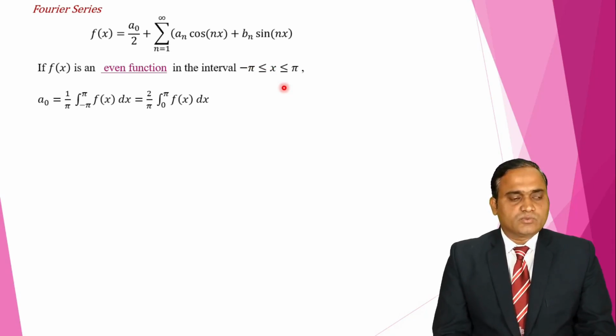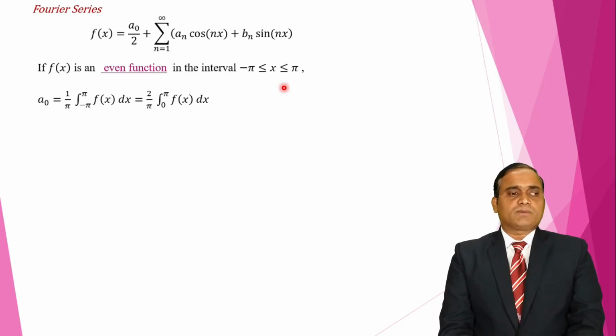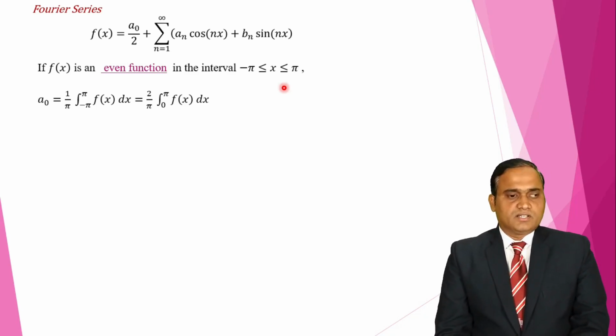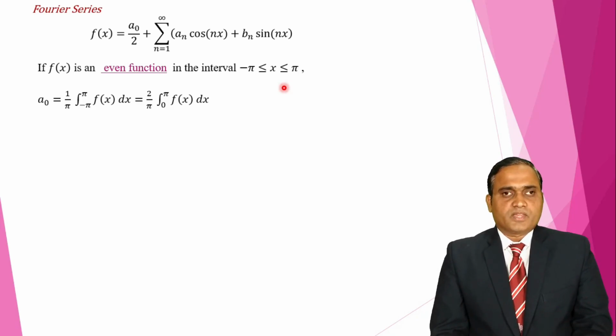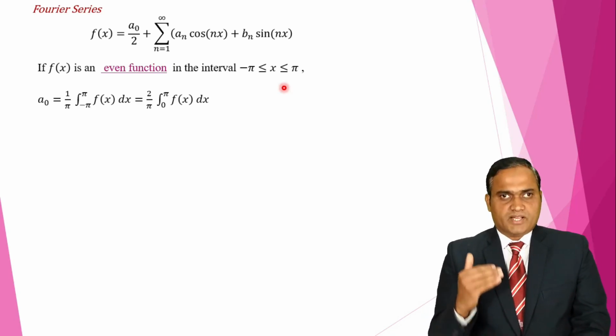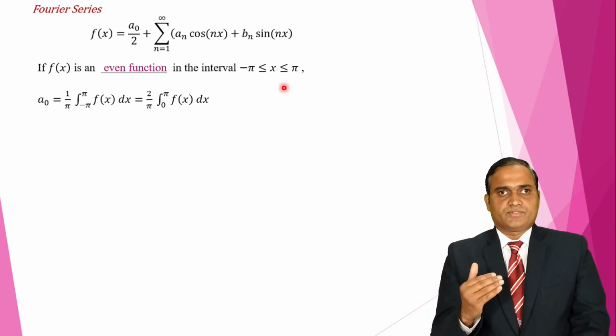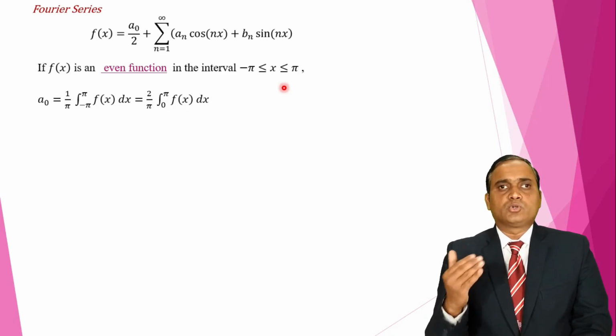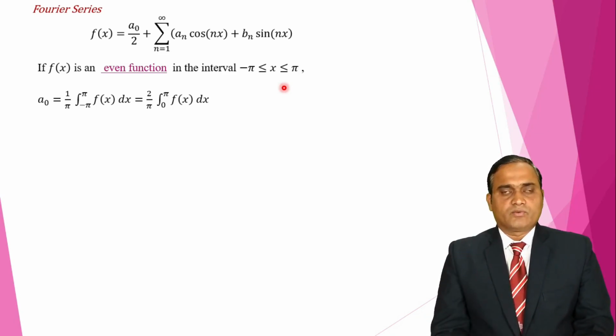So a naught is 1 upon pi, the integral from minus pi to pi of f of x dx. We know that if the function is even in the interval minus pi to pi, then we can write 2 times the integration over the limit 0 to pi. Why do we write this? Because if the function is even, then it is symmetric about the y-axis.